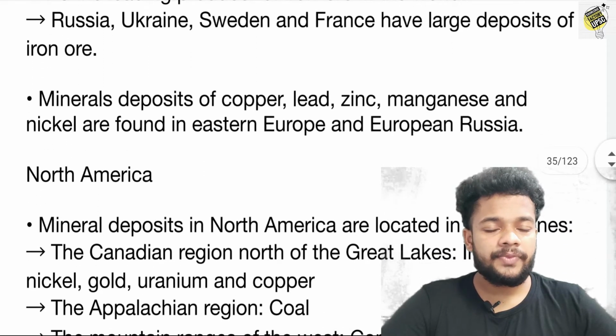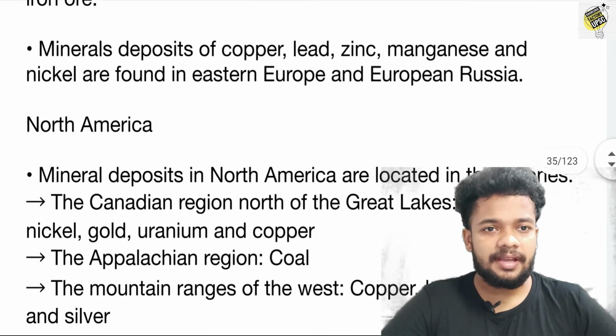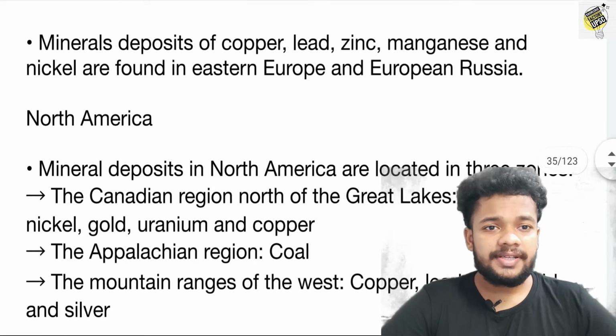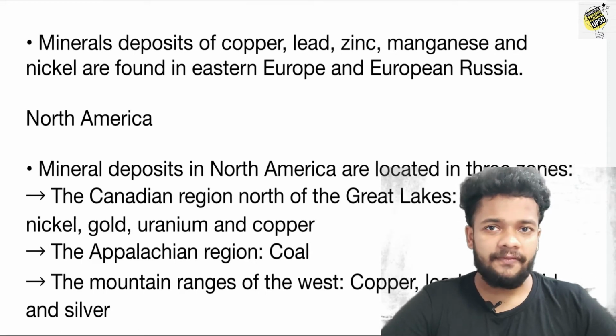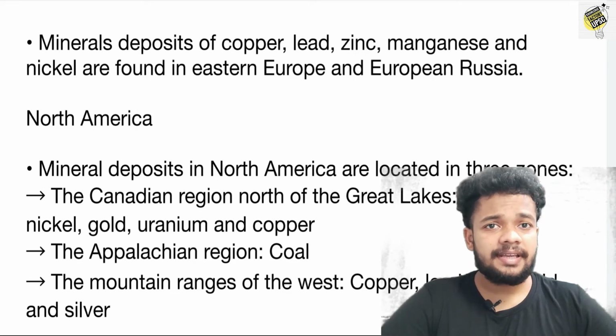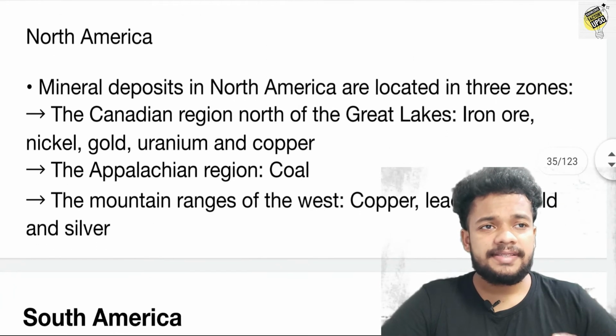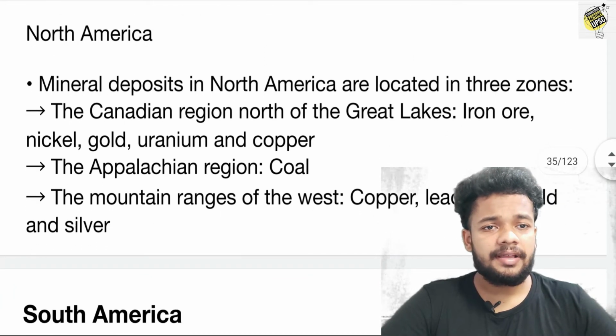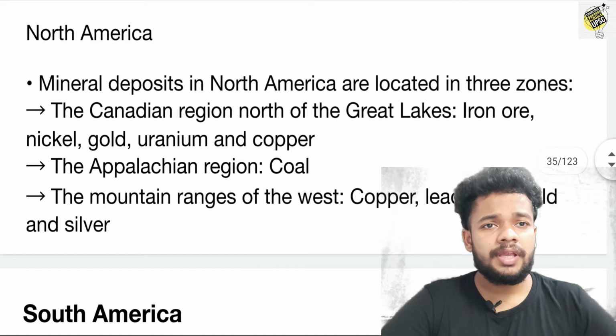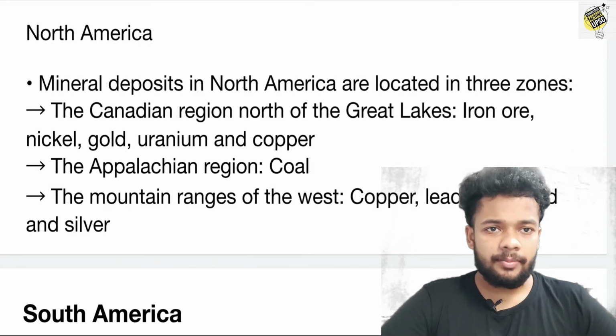The mineral deposits of copper, lead, zinc, manganese, nickel are commonly found in Eastern Europe and European Russia. Okay, so that's all about Europe.